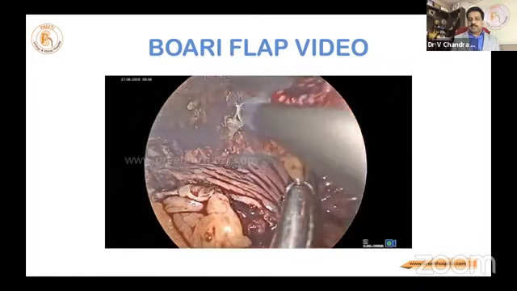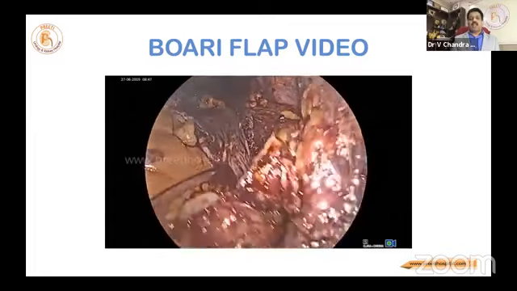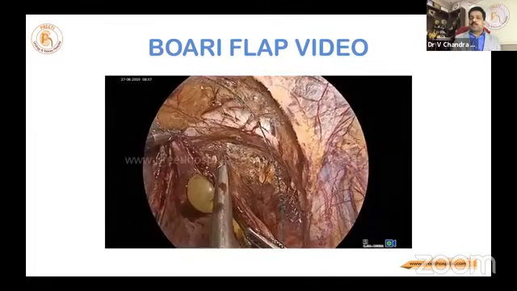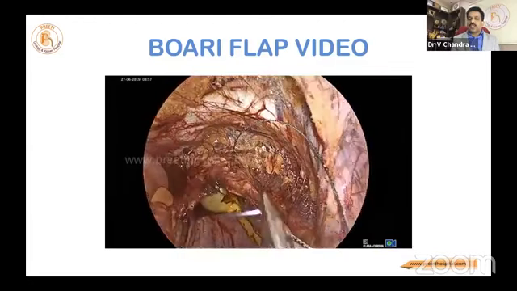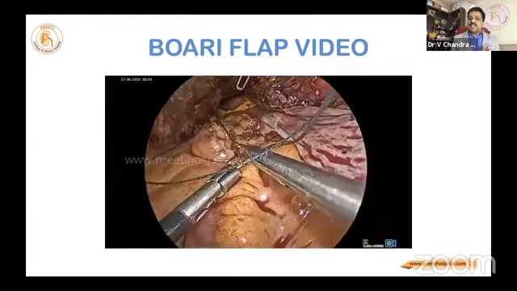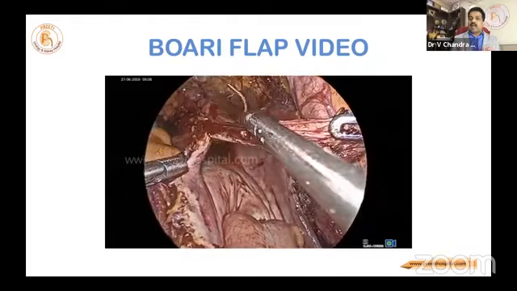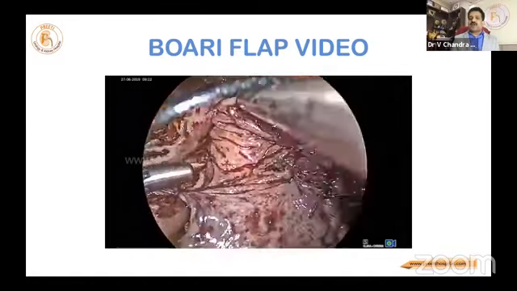Minimum of 6 centimeters I have taken. Still, people are telling that it is not that wide. That is one point I have to note. Then stretch and see, it is coming to the upper part of the kidney. Another important point: when you are suturing the bladder, making the tunnel, stretch. If you don't stretch, you will lose the bladder length. Every time you are taking, see, one of the ports is stretching the walls.